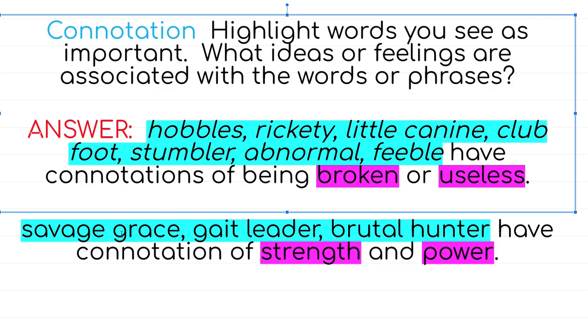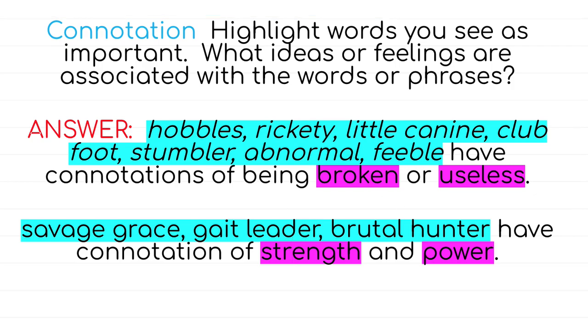Remember the beginning, where he was showing us what he wished he had. So we would have highlighted savage grace, gate leader, brutal hunter. All of these words mean strength, and being powerful and having power. So these would be words that we would highlight, right? They're important in the poem.